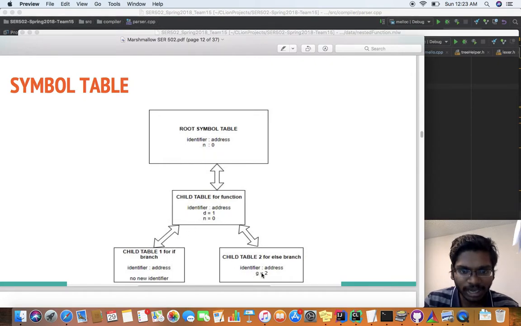For example, here we have defined g equal to 2 in child table 2. If this had been defined in the root symbol table, we can look up through the parent maps and get the value or the address if it has been altered. This has been used for semantic analysis as well. It helps to detect if you are trying to access an identifier which has not been declared, and it will throw an error.